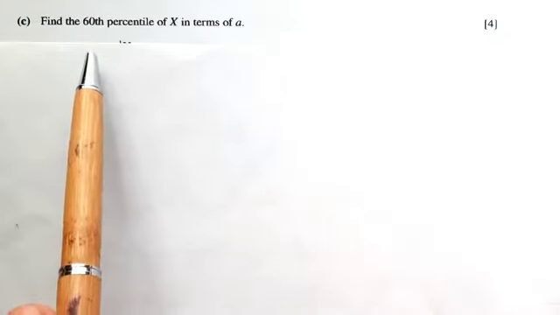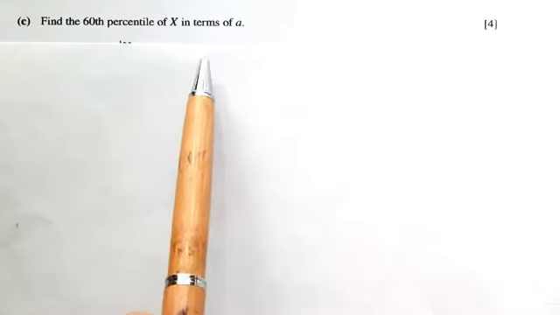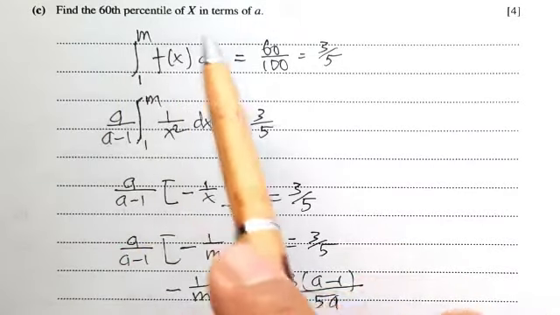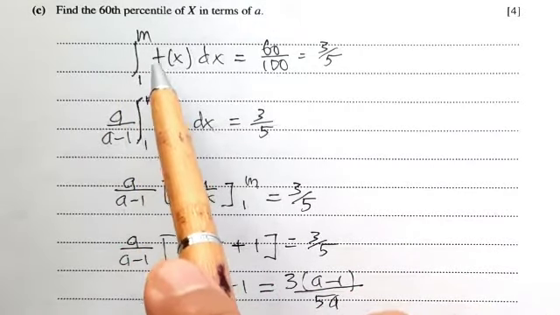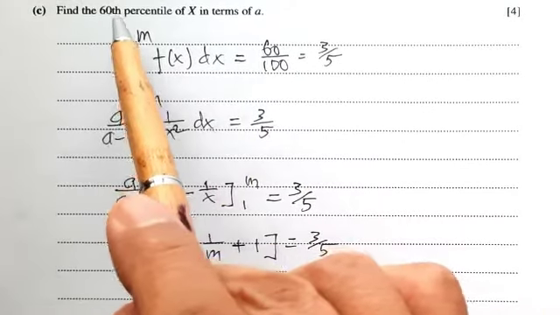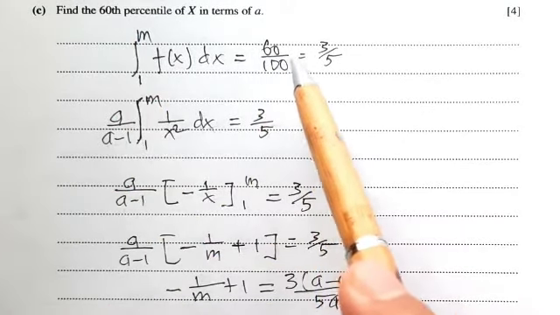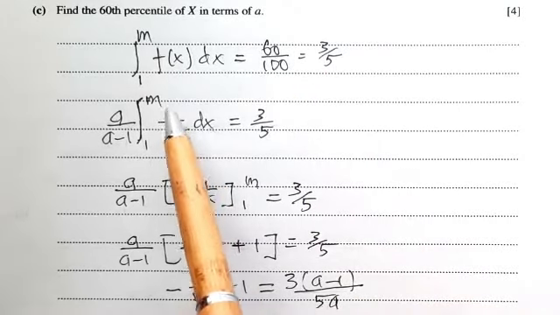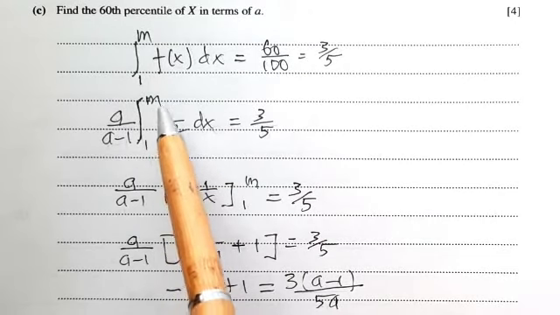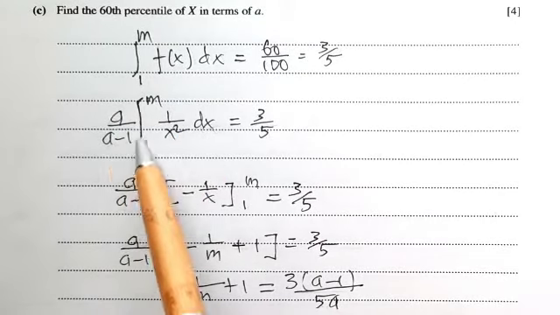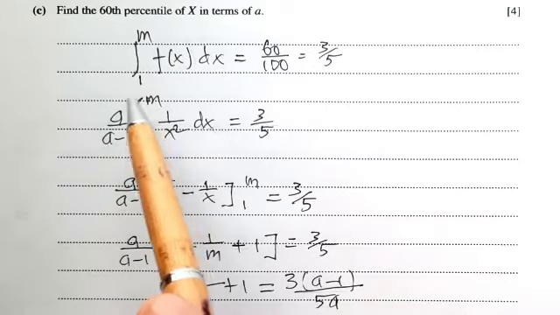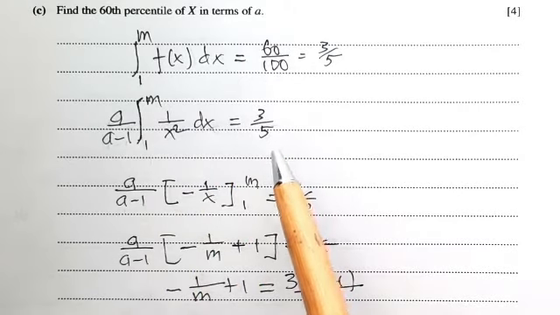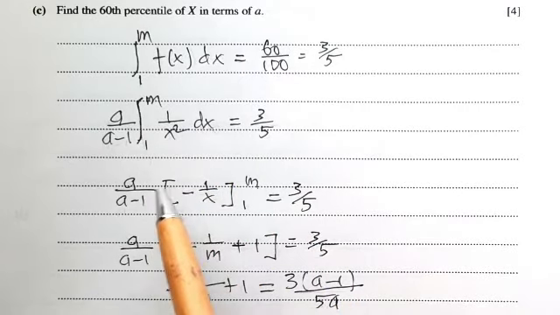C. Find the 60th percentile of x in terms of a. Now let the 60th percentile of x be called m. Thus the integration from 1 to m of f(x) dx equals 60 over 100, that is 3 per 5. Thus f(x) is a per a minus 1 times 1 over x squared dx. We put the a per a minus 1 outside the brackets, thus a per a minus 1 times the integration from 1 to m of 1 per x squared dx equals 3 over 5.